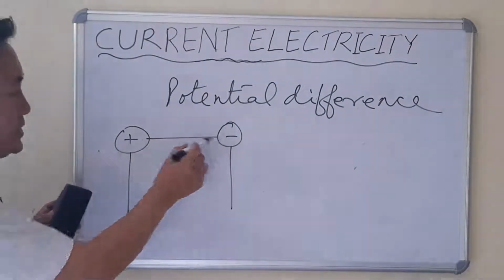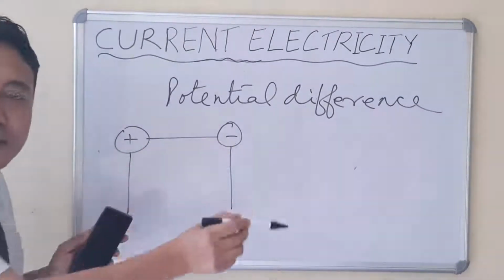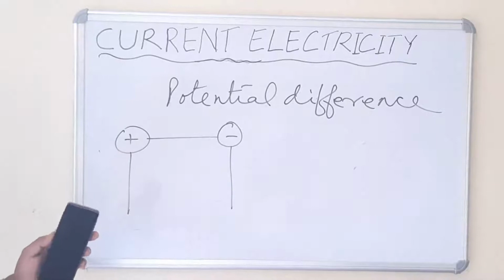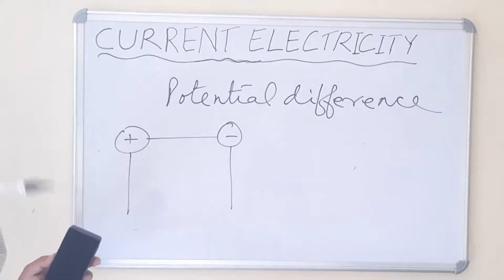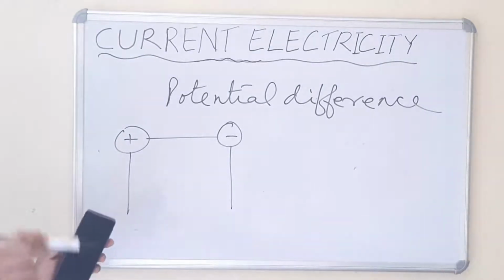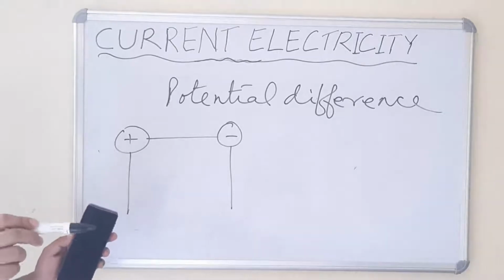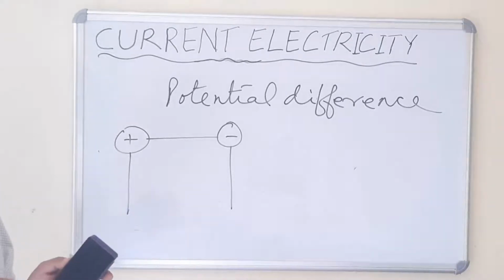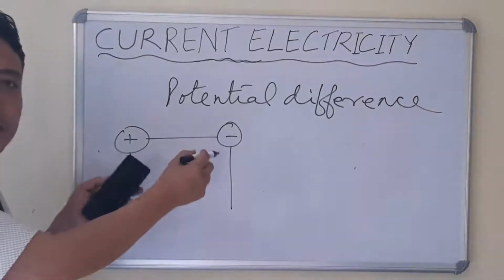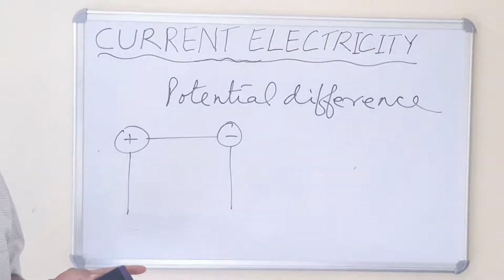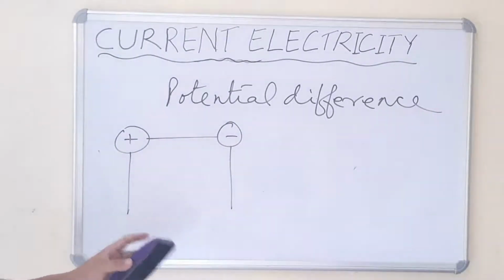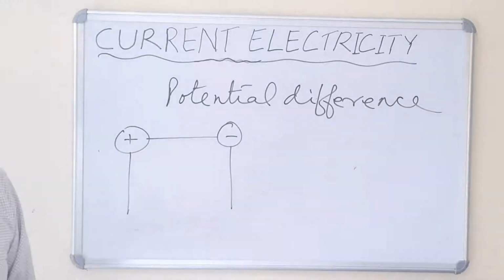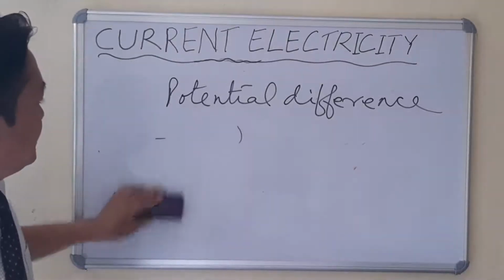When the potential difference is maintained between the 2 ends, that makes the continuous flow of electric current. Remember that the potential difference between the 2 ends of a conductor maintains the continuous flow of electric current. So when we talk about the electrical system, instead of using the word potential, we use potential difference, because potential difference is between the 2 points, whereas the potential is only at 1 point. The SI unit of potential difference is also the same, that is volt, and it is written as V.